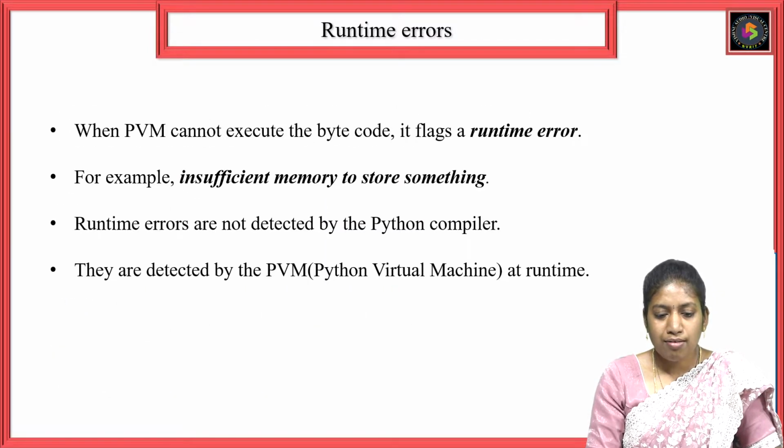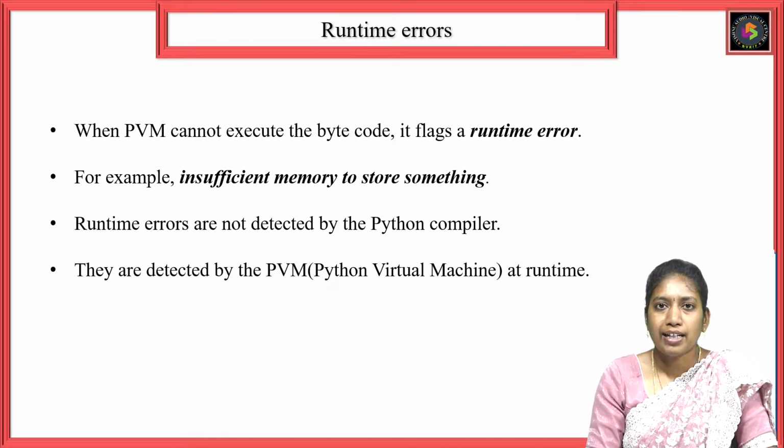Now see what runtime errors are. Generally runtime errors are not handled by the Python compiler. These are handled by the Python virtual machine at runtime. For example, the type of errors that come under runtime errors is something like when we are insufficient to store something. For example, I am storing an element which is out of bound index to that list. In such cases, it throws a runtime error.